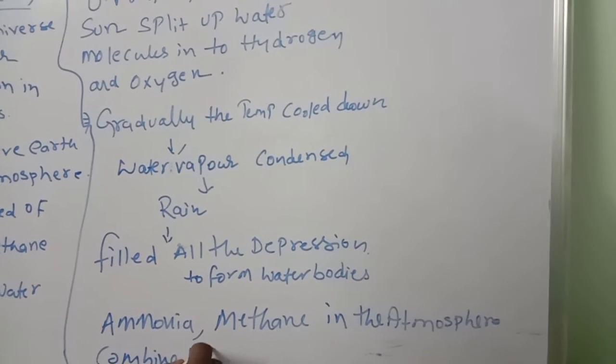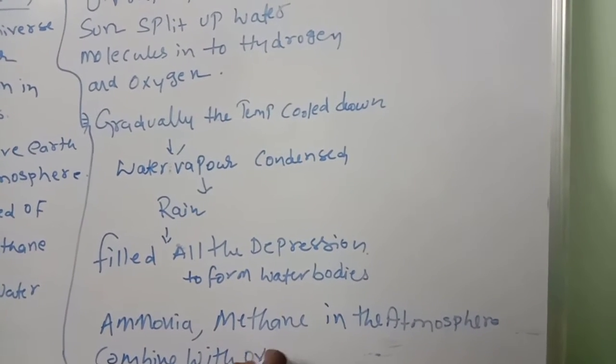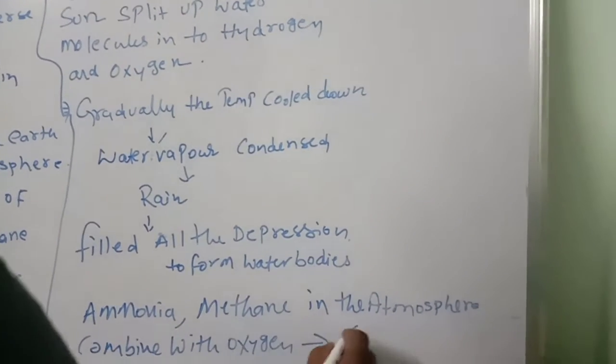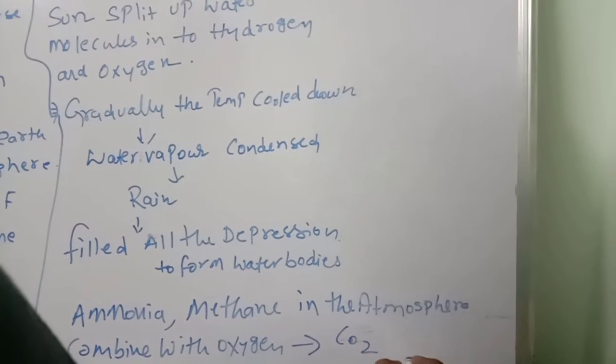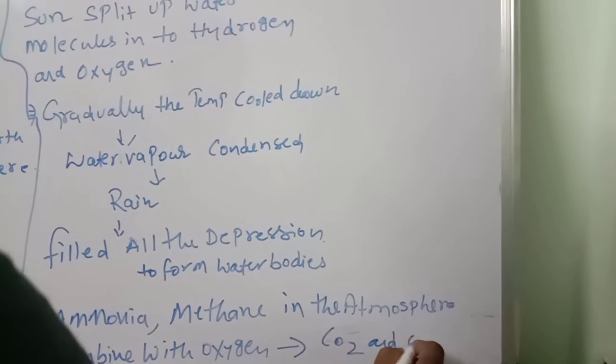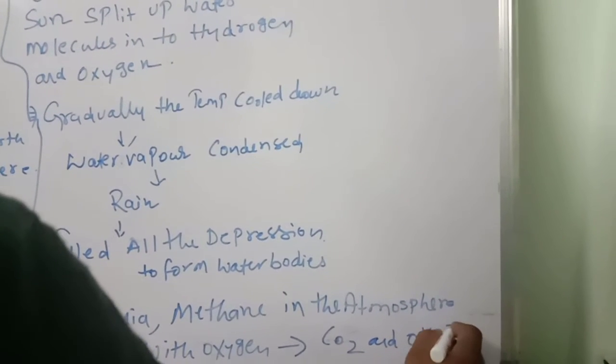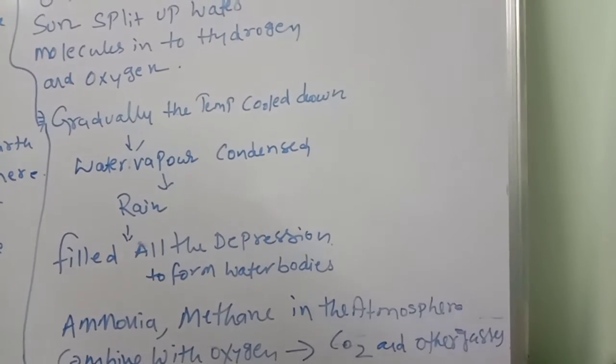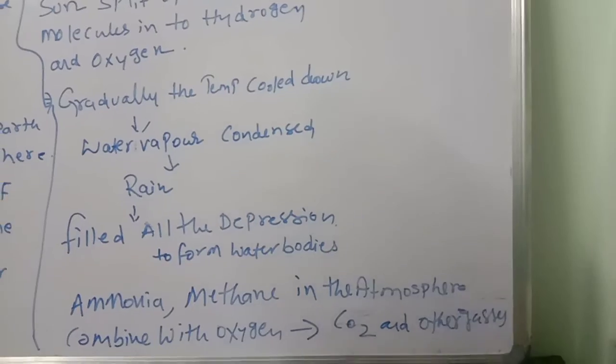Then what happened? They formed carbon dioxide and other gases. Other gases were formed.